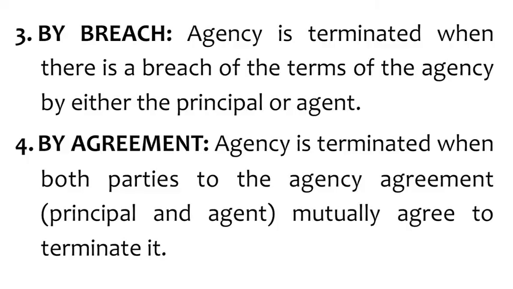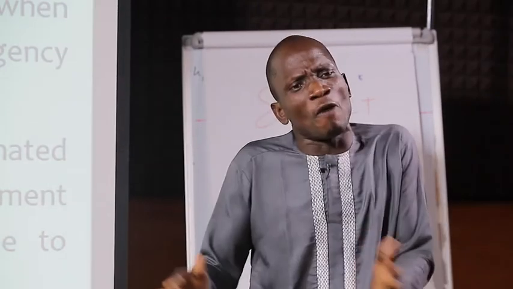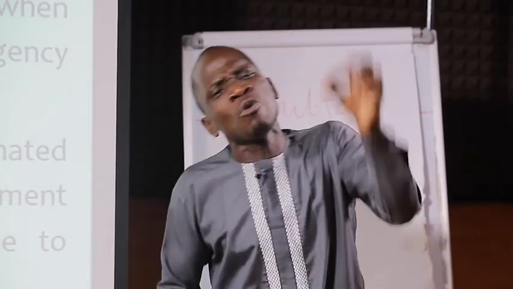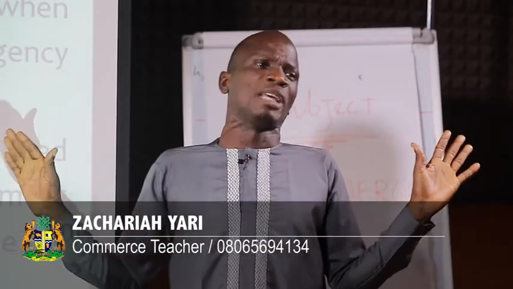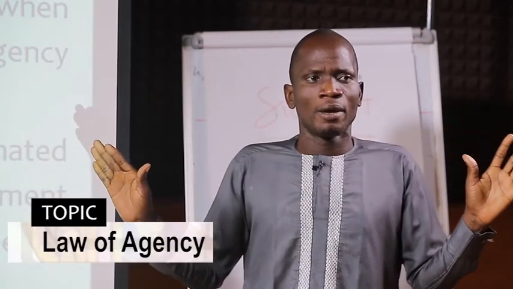The third one is by breach. It means an agency can be terminated through what? By breach. Agency is terminated when there is a breach of the terms of agency by either the principal or agent. When we are talking about breach in terms of agency, it means when one of the parties failed to perform his responsibilities.